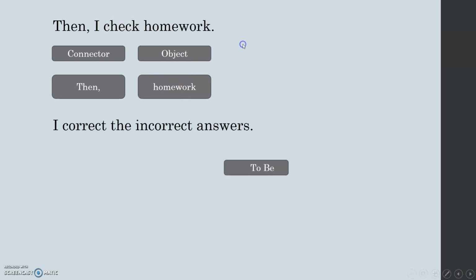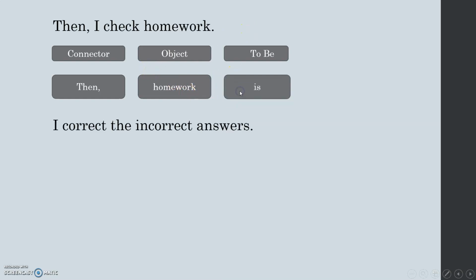What is good for homework? Homework is. It's not a plural noun. Homework is, and now I need the verb check in the V3 or VED form. It's regular, so I'm just adding ED. Then the homework is checked. That's all. There's nothing else in that sentence.